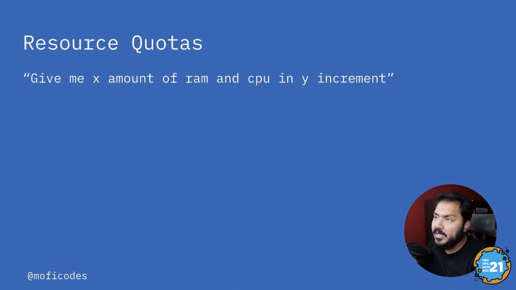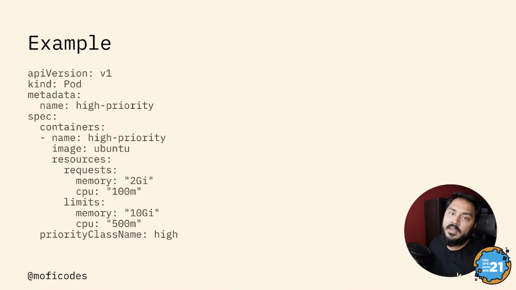Resource quotas, simply put, is your application asking Kubernetes: give me X amount of RAM and CPU in Y increment. What it looks like in our favorite language, YAML, is you have a pod, you have some spec, your container. In this case, I'm deploying an Ubuntu image, and I have this resource that I'm asking for.